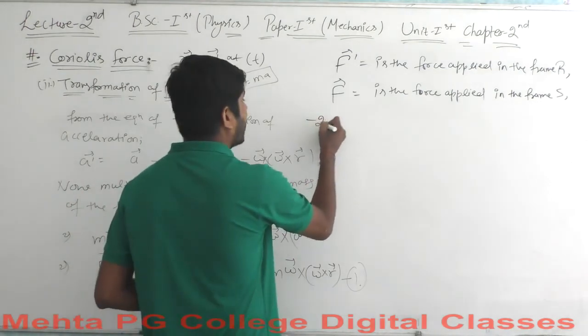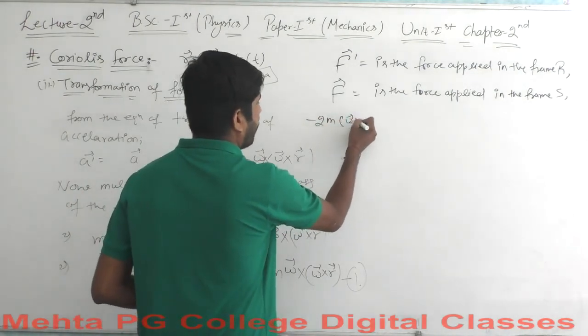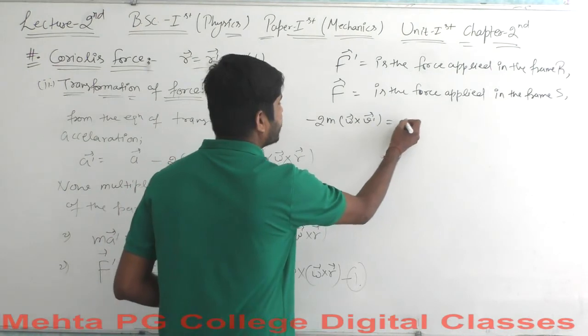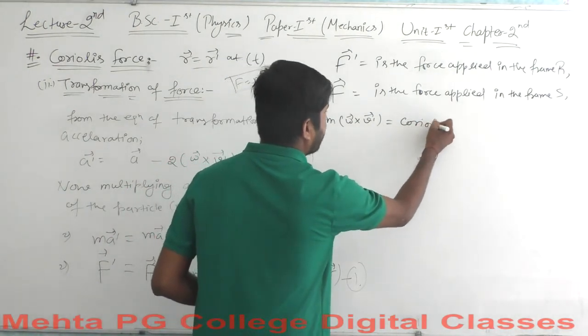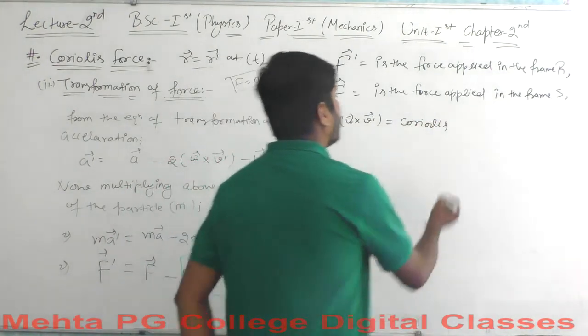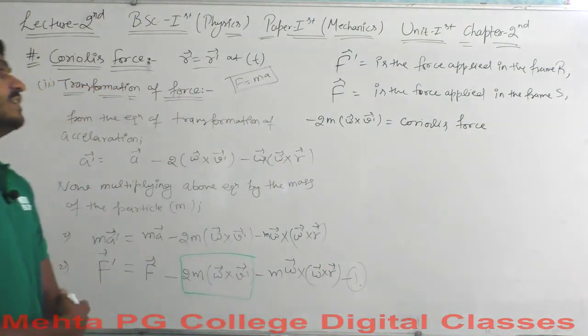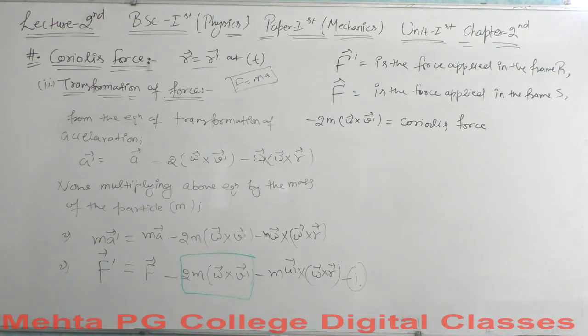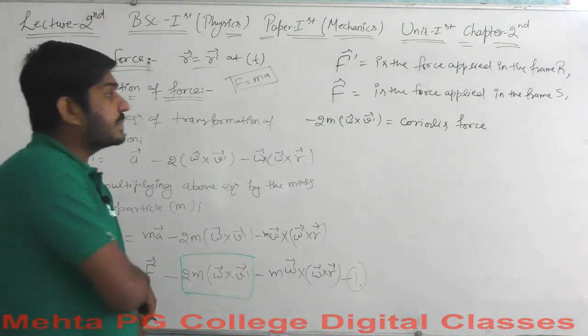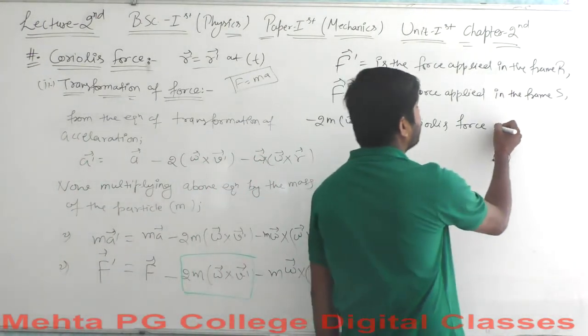This minus 2m omega cross v dash vector is the Coriolis force subjected to the particle of mass m, acting on a particle in frame R. Coriolis force acting on the particle in frame R.